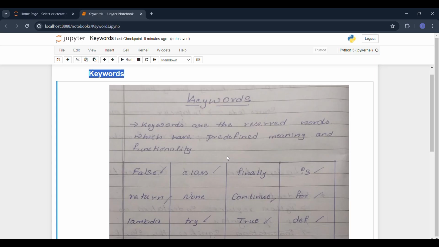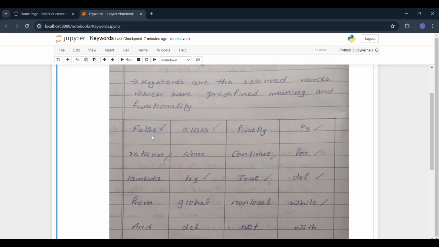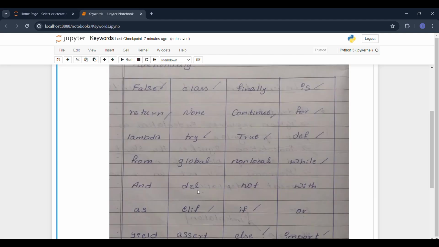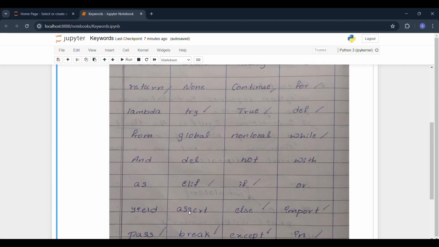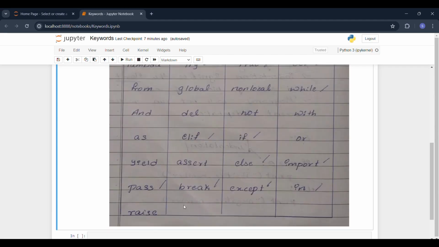Now let's see what keywords are available in Python. The first one is False, class, finally, is, return, None, continue, for, lambda, try, True, def, from, global, nonlocal, while, and, del, not, with, as, elif, if, or, yield, assert, else, import, pass, break, except, in, and raise.